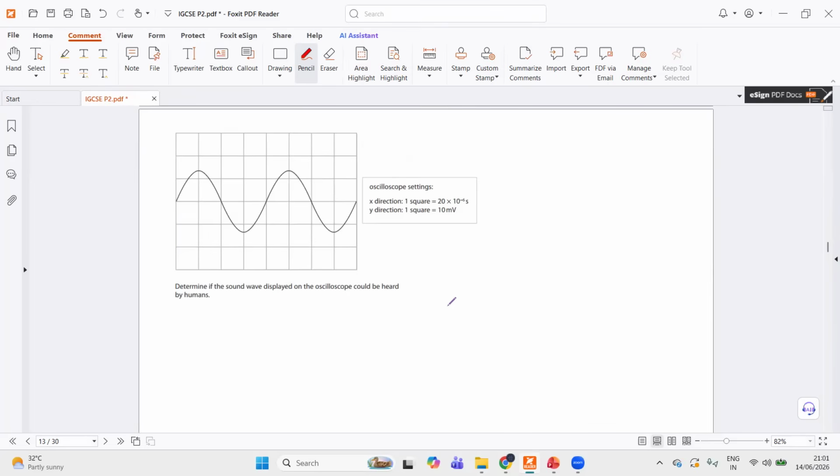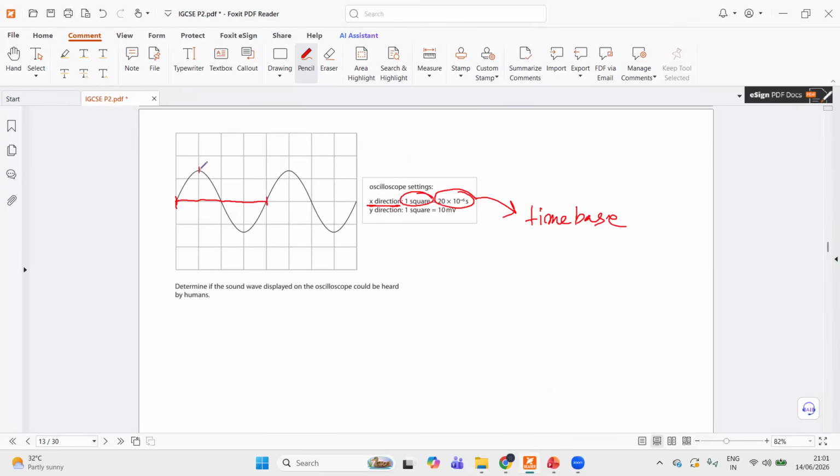All right. So always remember, in the x direction, every square gives 20 times 10 to the power minus 6, right? So this is what you call the time base. One square in the x direction is called the time base. So the first thing we have to do is count the number of squares for one complete cycle. I can start counting it from here. So 1, 2, 3, and 4. So this shape represents one cycle.